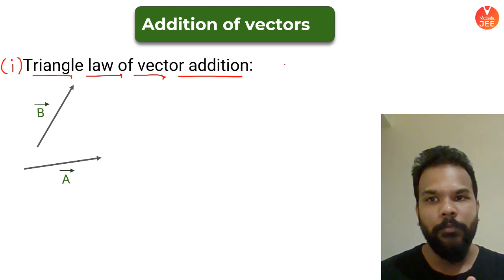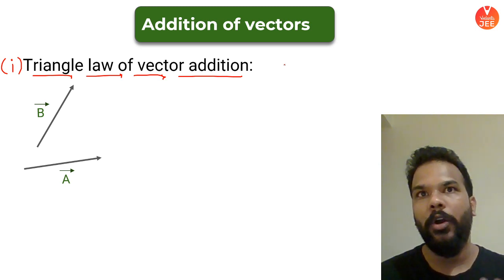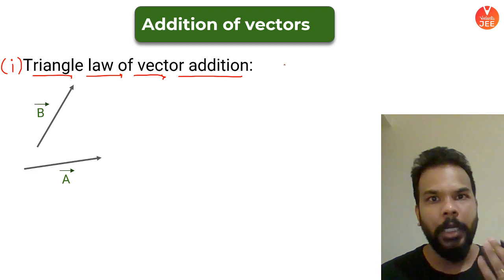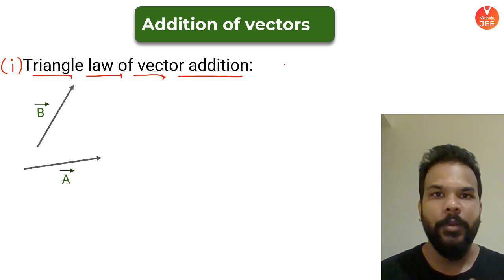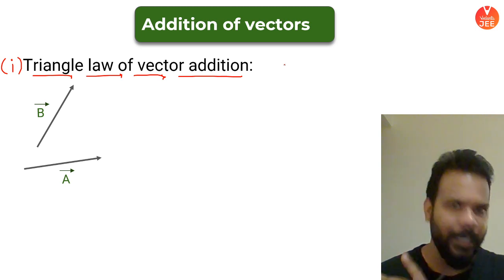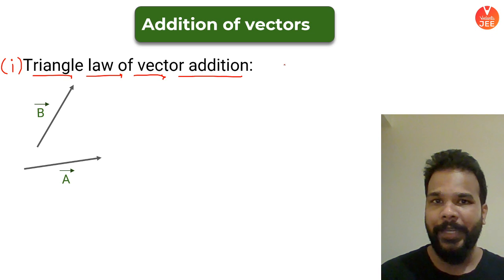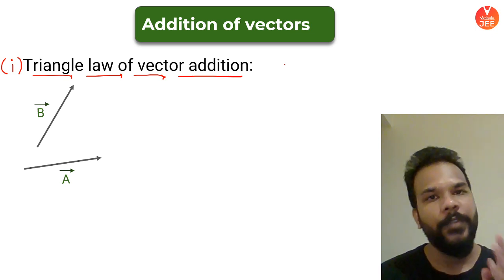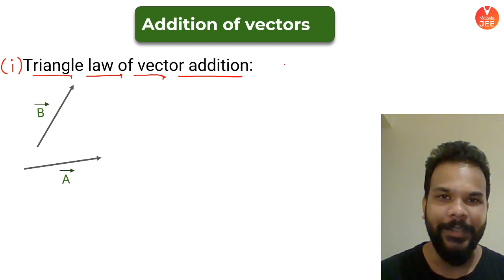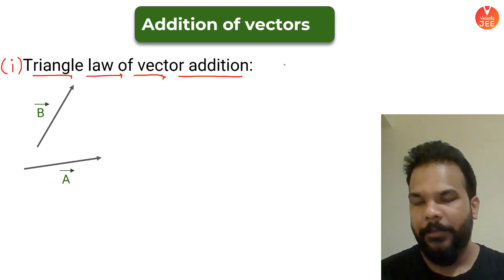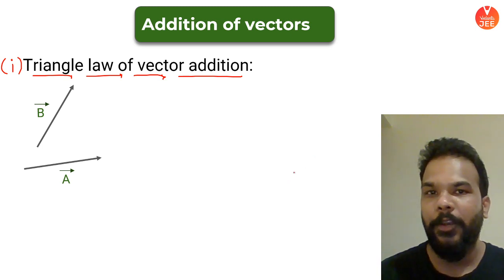If I have to tell you what vector addition physically or logically means, whenever you add two vectors, or any number of vectors for that matter, you basically want to replace all those vectors by a single vector which will do the same job as those vectors which were added. I'll give you a practical example also, but let me first tell you how the triangle law is formed.